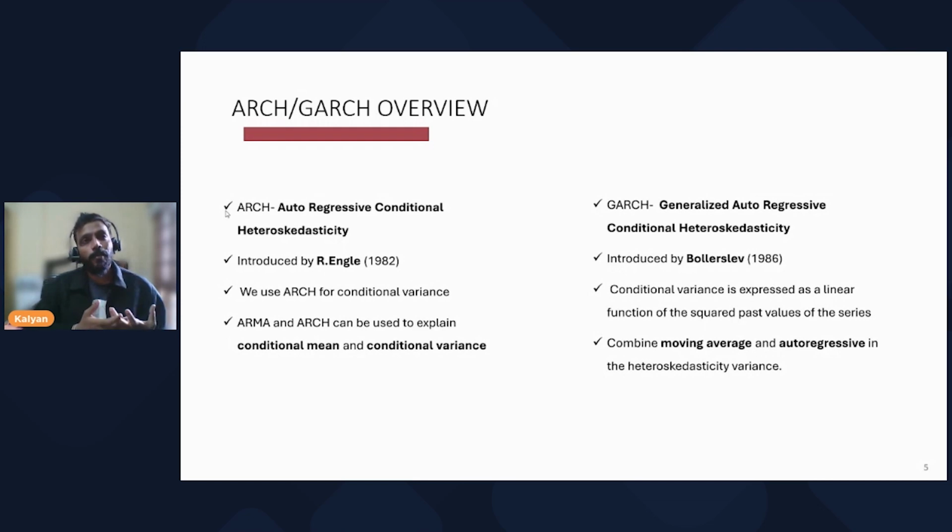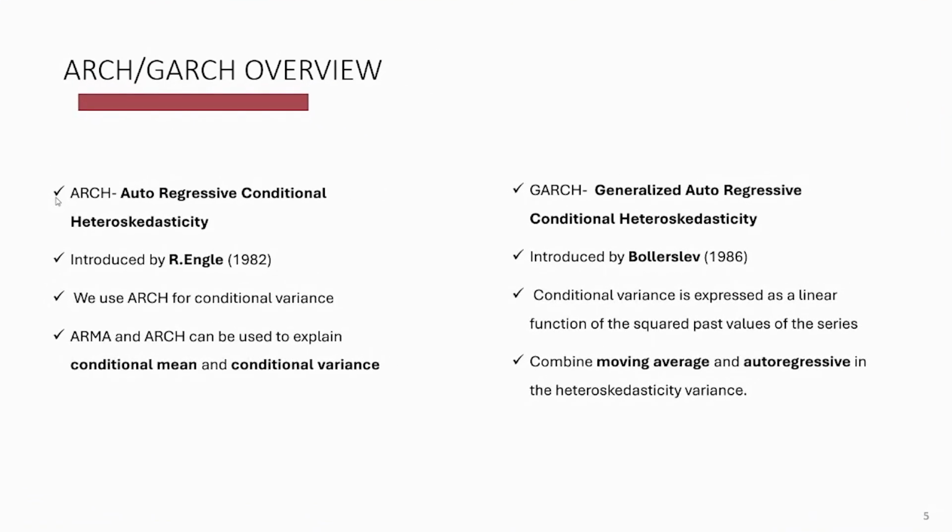Heteroscedasticity is nothing but, in the English language, if you see the dictionary meaning, hetero is nothing but different, and scedasticity is nothing but dispersion. If you look at statistics, the most common measurements of dispersion are standard deviation and variance. But in our goal of ARCH, we are focusing only on the conditional variance. To put it in a simple way, heteroscedasticity is nothing but volatility.